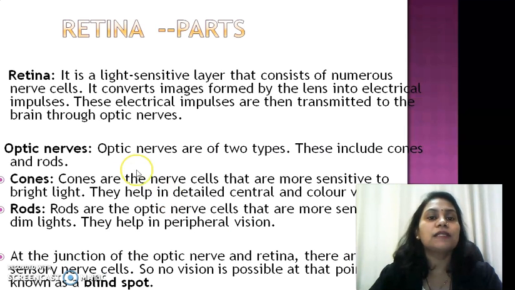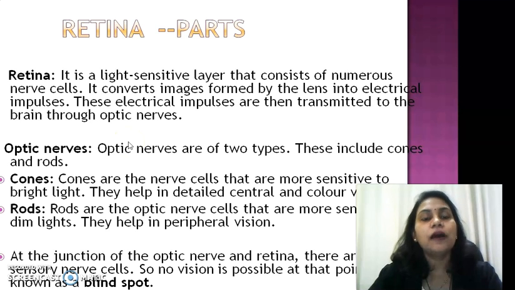So the different parts are like this. The retina is the light sensitive screen which contains the photoreceptor cells and nerve cells. The optic nerve is the connection of the retina with the central nervous system. Cones and rods are the two cells present on the retina, and because of them the light energy, electromagnetic energy, is converted into nerve impulses and sent towards the brain. At the blind spot no vision is possible because rods and cones are absent. So this is about the blind spot.